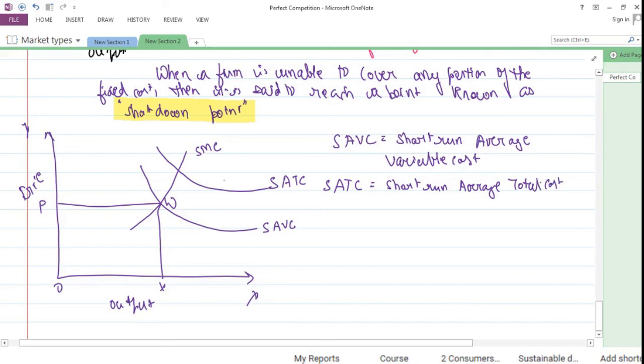Why? Because here मेरा total cost यहाँ पे है. तो ये जो portion है which is uncovered, which is not being satisfied by the price that I have determined, this is the loss that I would be making, and if it keeps on accumulating, I will not be able to continue the production. So at this stage, that is at W, because I am not able to cover my total average cost, I would be attaining a point which is known as shutdown point. So W is equal to the shutdown point for this firm.